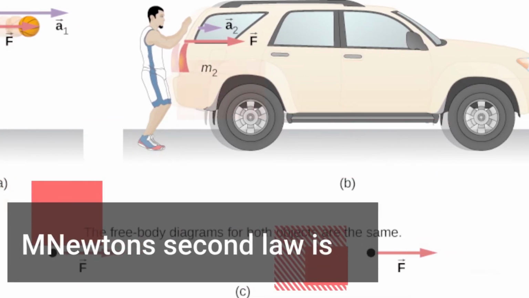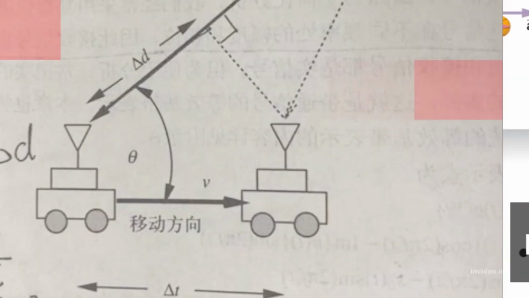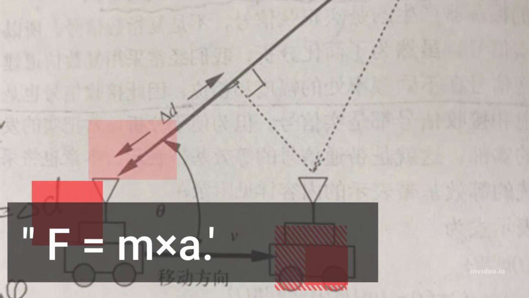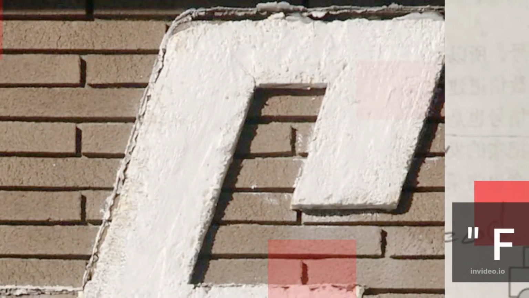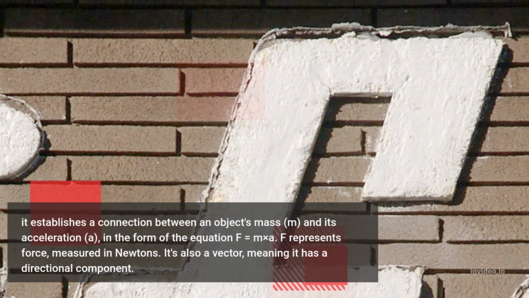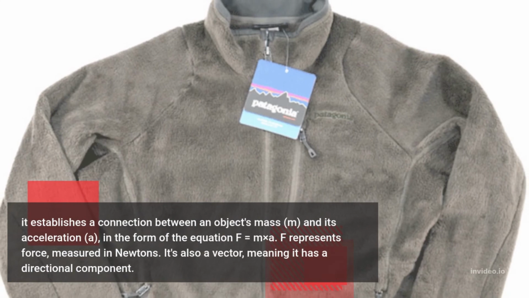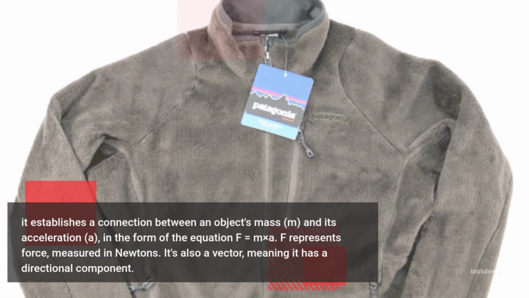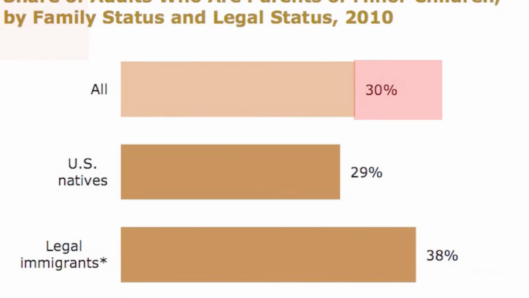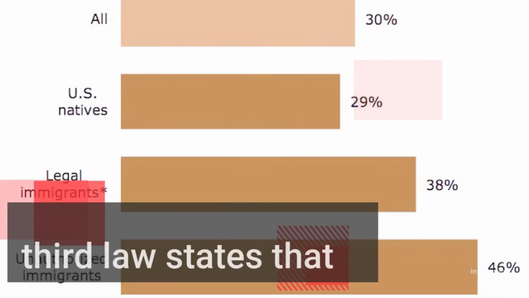Newton's second law is F is equal to m into A, where F is force measured in newtons, m is mass, and A is acceleration. Force is also a vector quantity, meaning that it has a directional component.